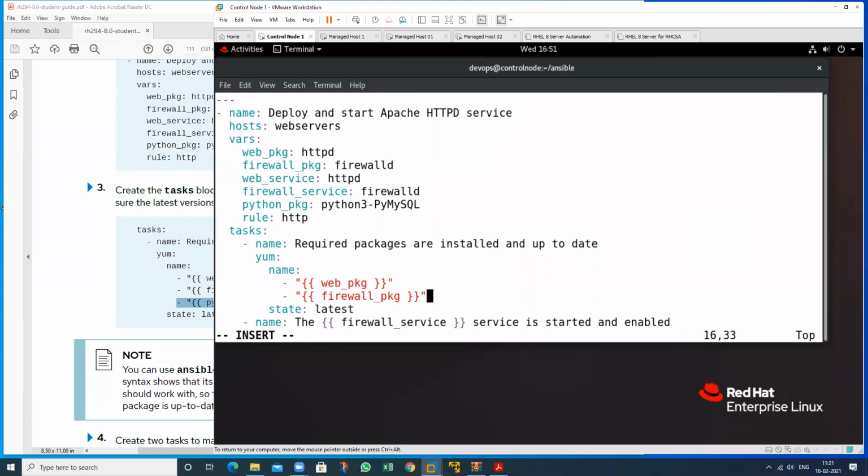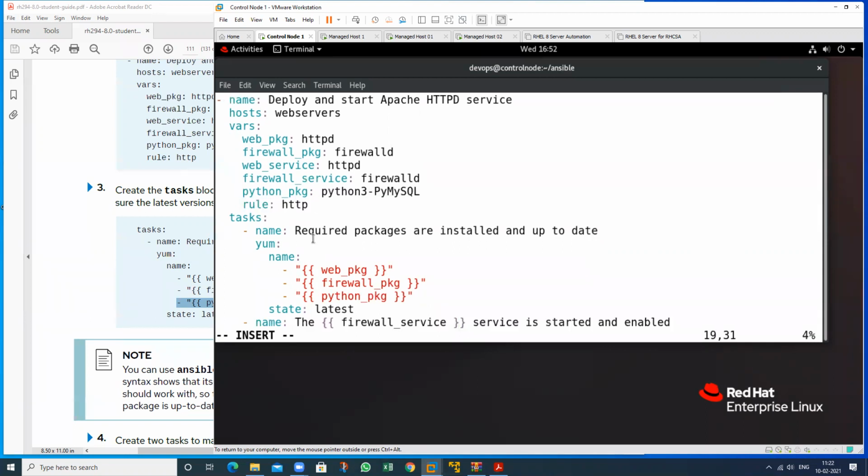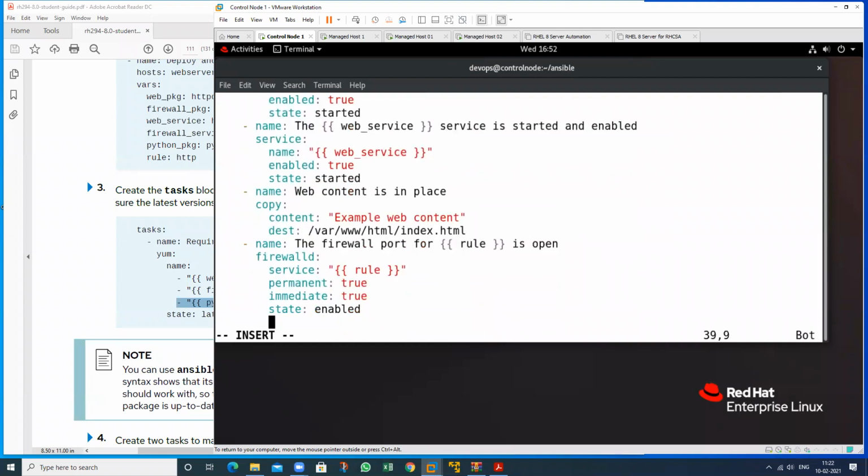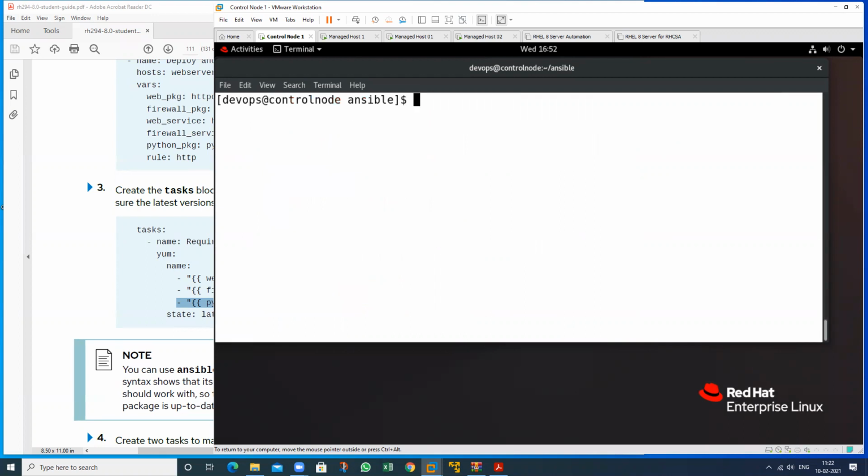Just move to the end and define this also. I have defined Python 3, MySQL, and this also. This was already defined, and now I want to check whether this will work or not.